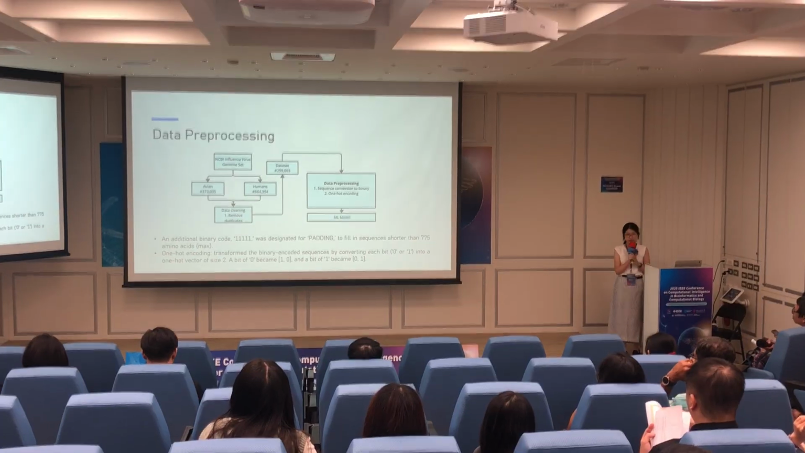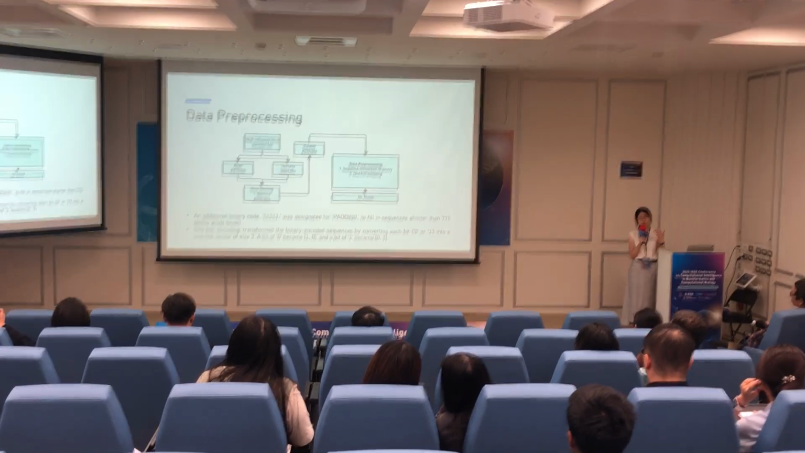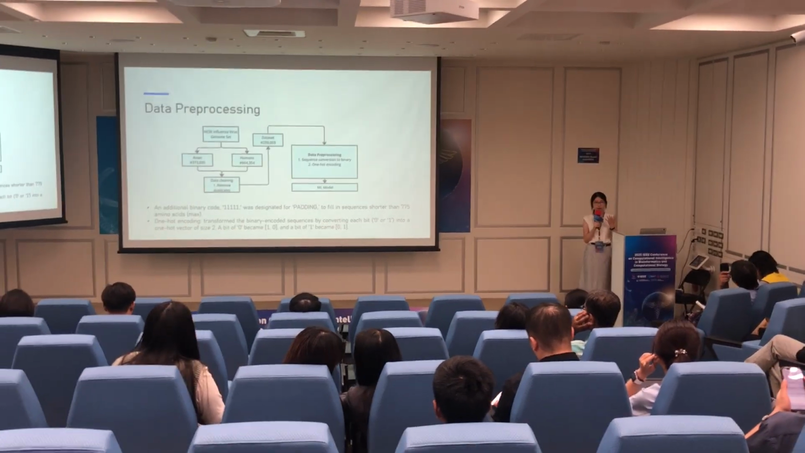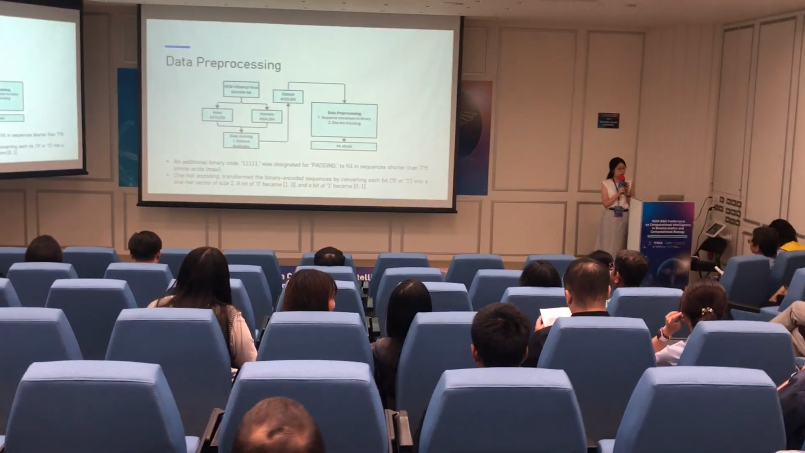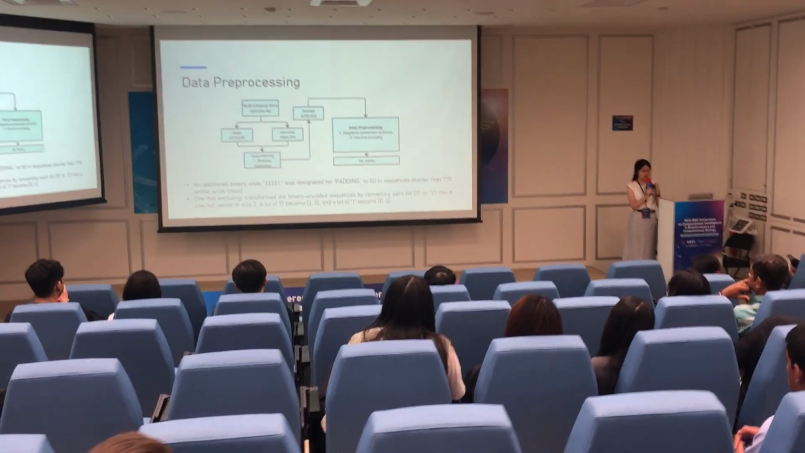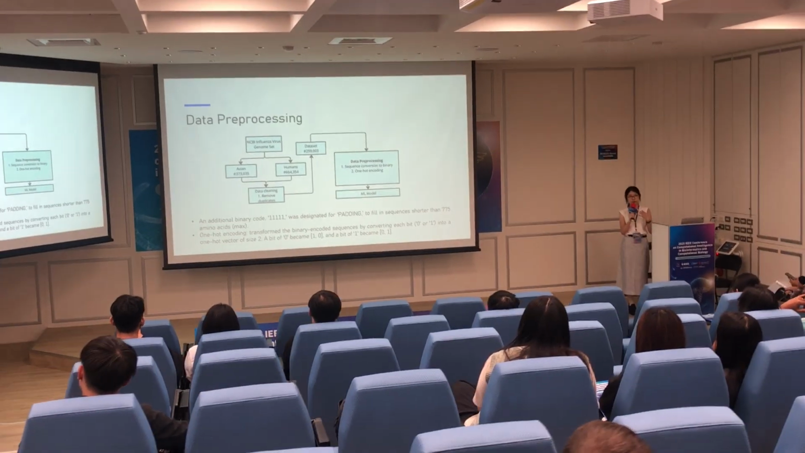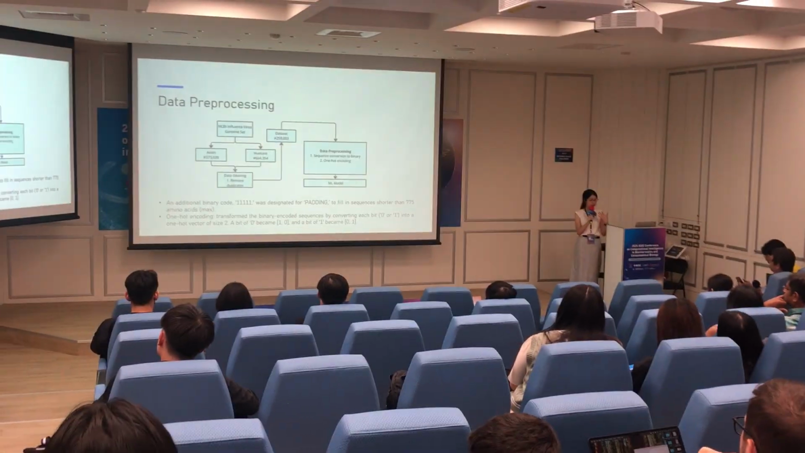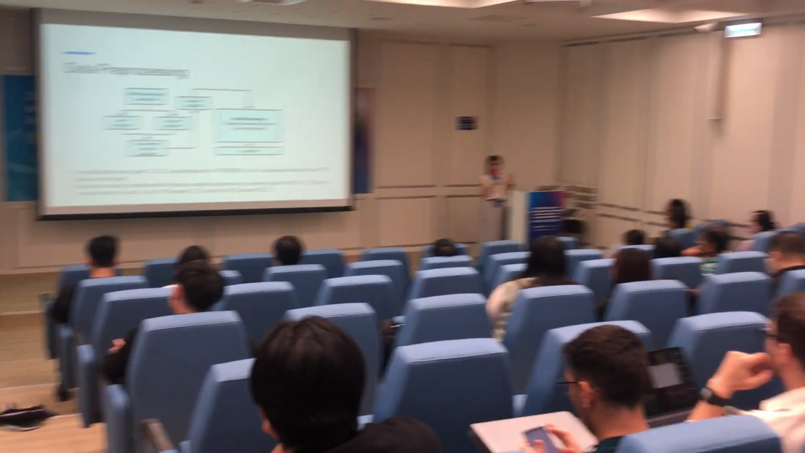For data preprocessing, we started by assigning each of the 20 amino acids a distinct 5-bit binary code. An additional binary code of 111 was designated for padding. This was to fill in sequences that were shorter than 775 amino acids, which was the max length.